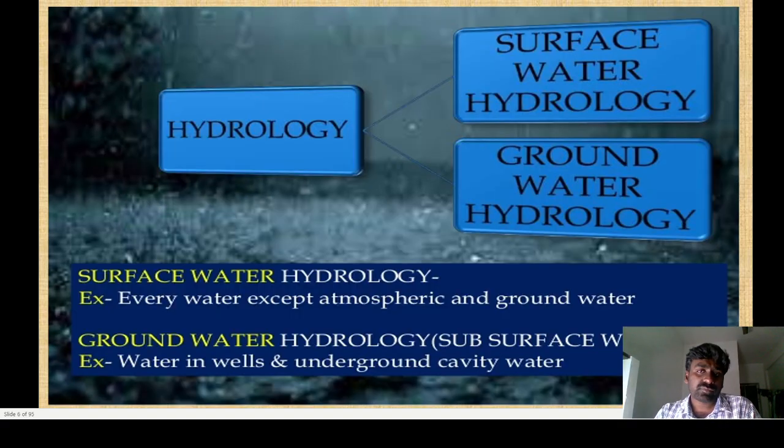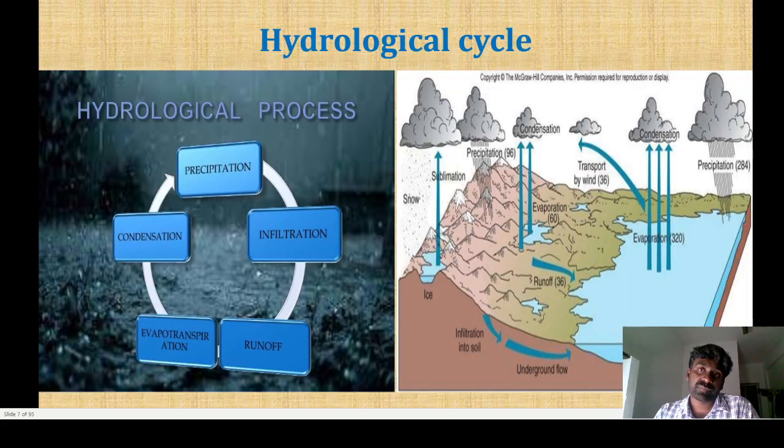And then there are two different categories, two different domains in hydrology: surface water hydrology and groundwater hydrology. In surface water hydrology, every water except atmospheric water and groundwater comes under surface water. And groundwater hydrology deals with the water available below the earth surface.